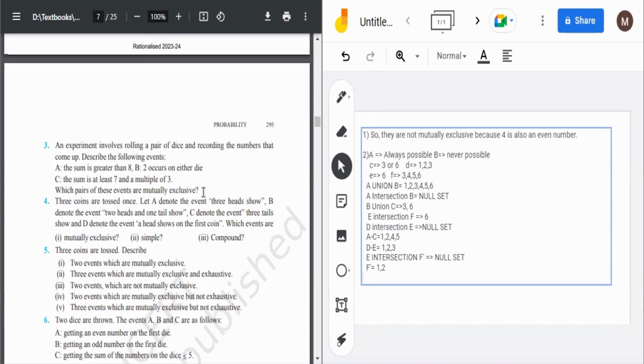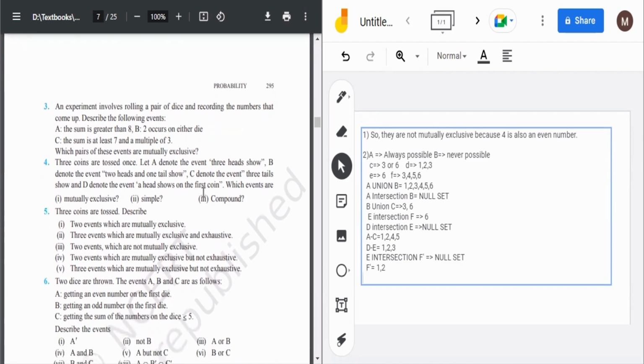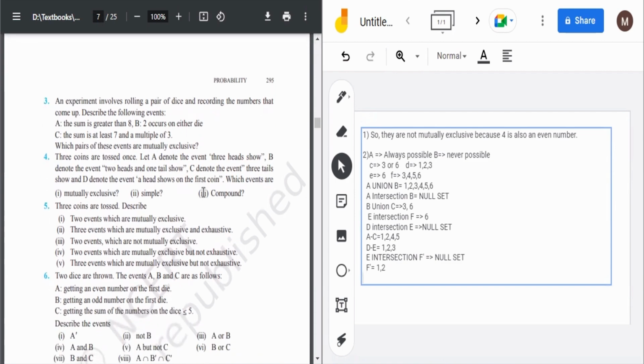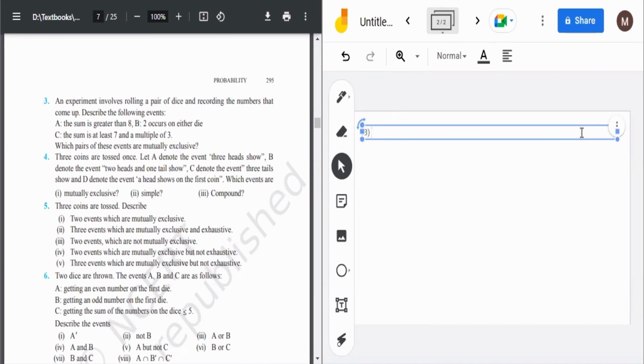फिर आगे चलते हैं। क्या बोल रहे हैं, an experiment involves rolling a pair of dice and recording the numbers that come up. Describe the following events. मतलब अपने को वापस इवेंट्स को डिस्क्राइब करना है बेसिकली। So it is the sum greater than 8. So obviously बात है, pair of dice को रोल करेंगे तो पहले देखो सैंपल स्पेस क्या होगी अपनी। थर्ड वाले केस में अपनी सैंपल स्पेस क्या होगी, क्योंकि अपन लोग pair of dice को रोल कर रहे हैं and we are recording the numbers that come up.